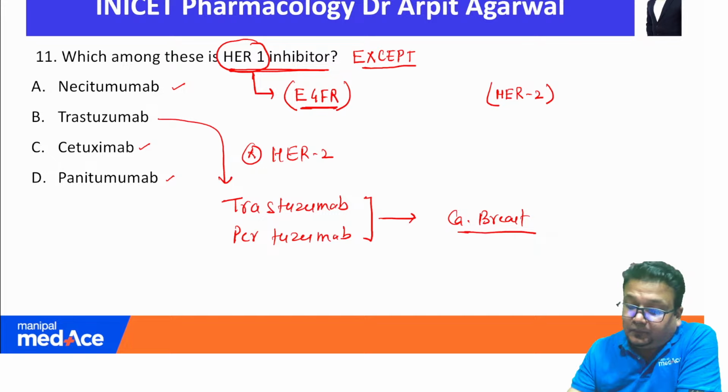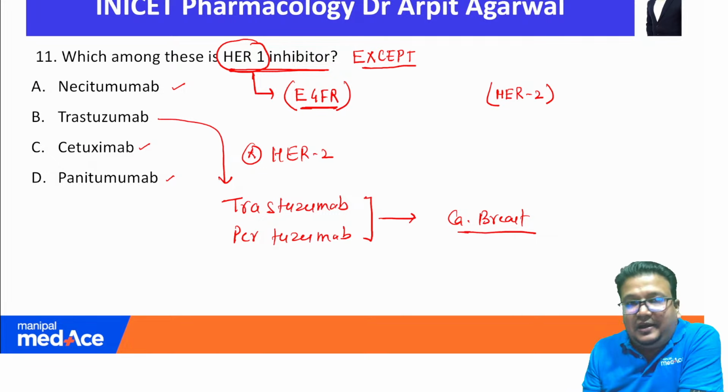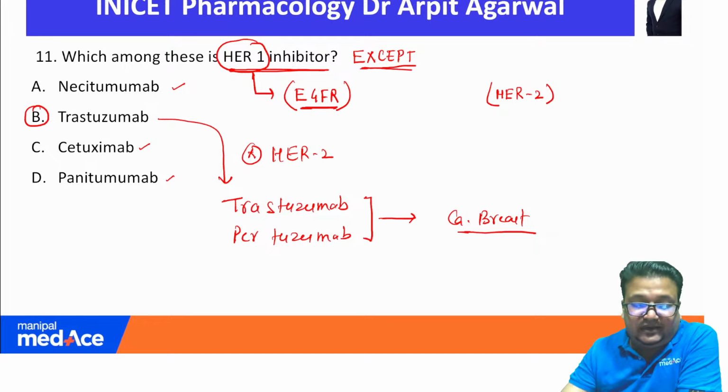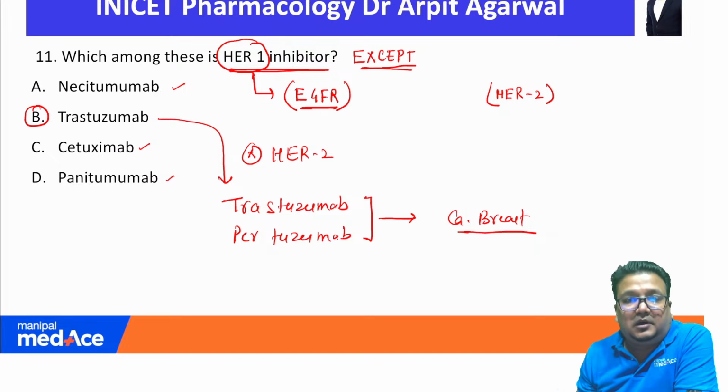So I believe the question had an except, and therefore trastuzumab is a drug which does not target HER1, it targets HER2. That is how the question should have been asked.